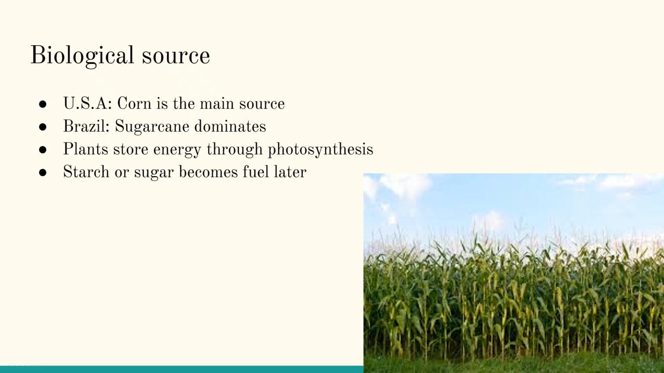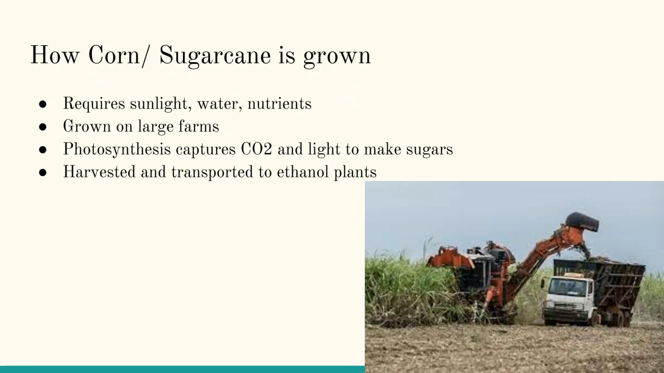So where does ethanol come from? It depends on the country. In the United States, corn is the main biological source. In Brazil, the industry is dominated by sugarcane. Both crops have something important in common. They convert sunlight, CO2, and water into stored chemical energy through photosynthesis. That energy is locked into the sugars and starches inside the plants, energy that we later convert into fuel.